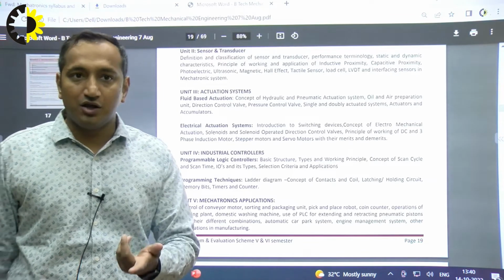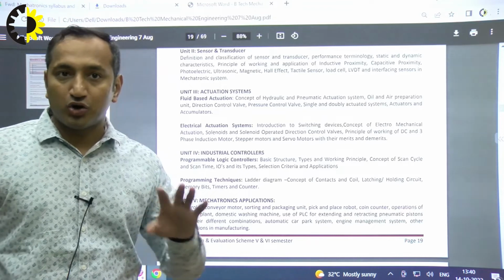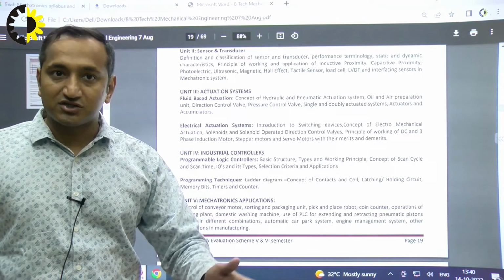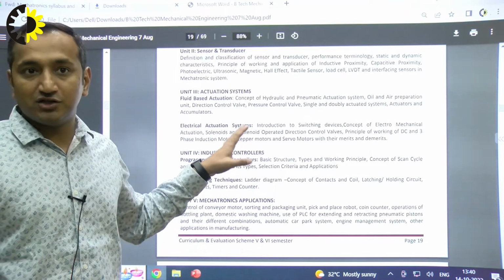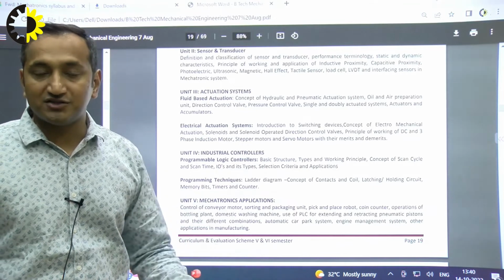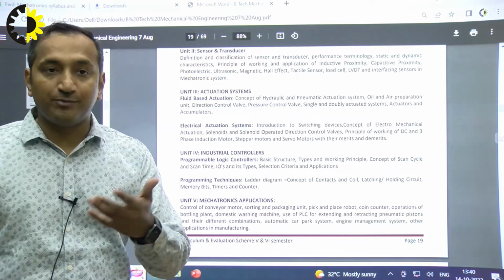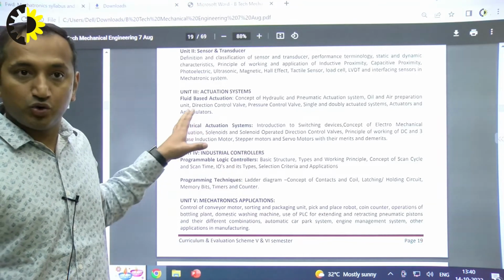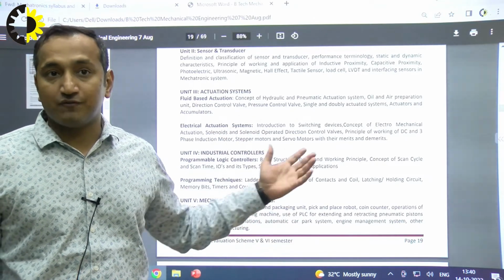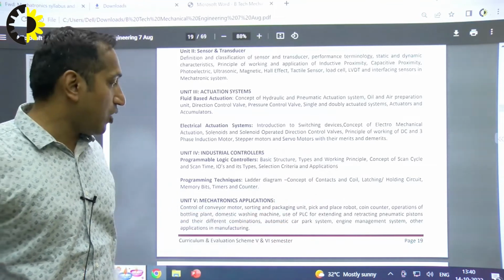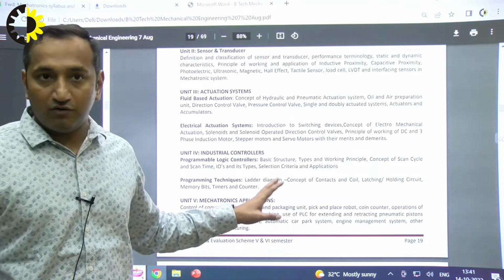Let me give a quick recap. Unit 1 deals with the introduction, evolution, and control system. Unit 2 deals with the sensors and transducers, which are nothing but input devices. Unit 3 deals with the actuation system, which are nothing but output devices. Then in unit 4 we deal with the industrial controllers like PLCs and how we program them. We'll learn about the programming language. And unit 5 deals with mechatronics applications with case studies, like how an engine management system works, what coils and counters are, and how an automatic car system works with the integration of mechatronic systems. So we will be doing that.